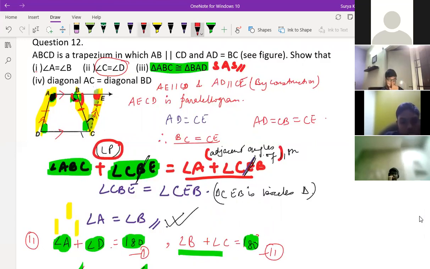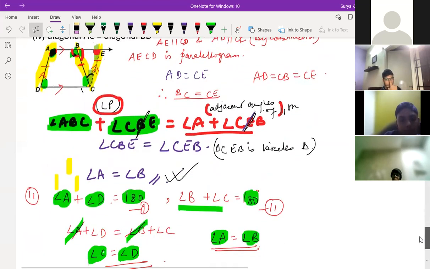One minute. You just draw the diagram. We'll get to know side angle side. First you draw the diagram, then you'll get to know. Draw the diagram separately, ABC and BAD. So just draw ABC like this.